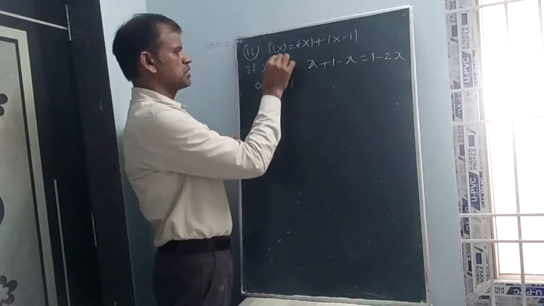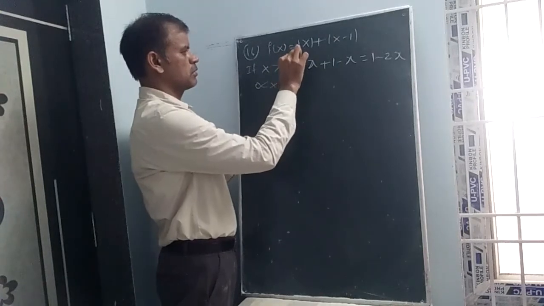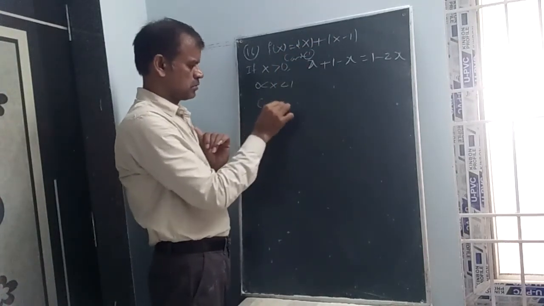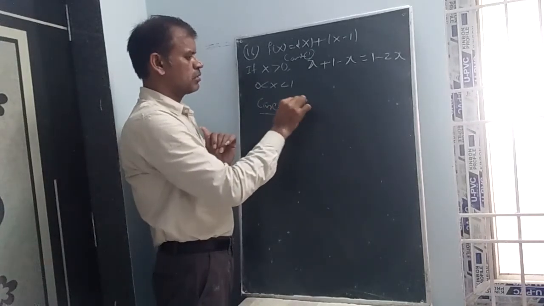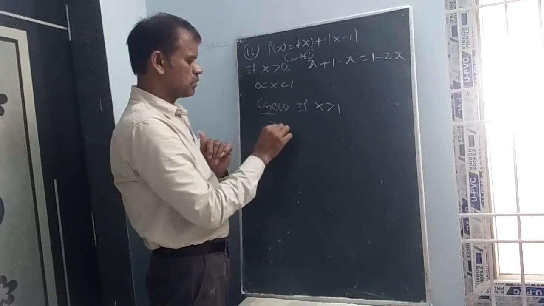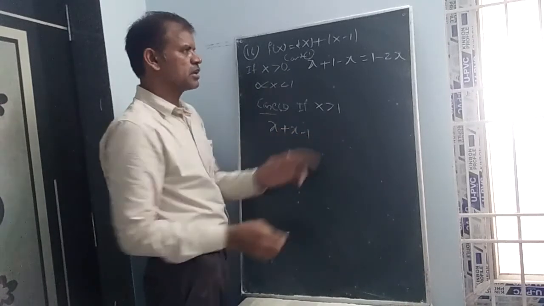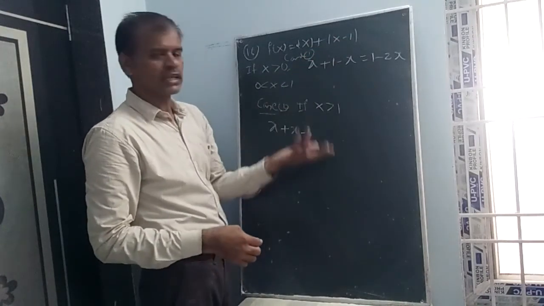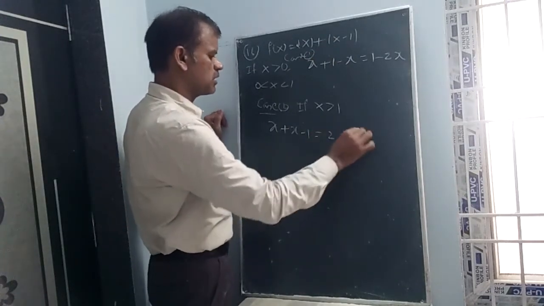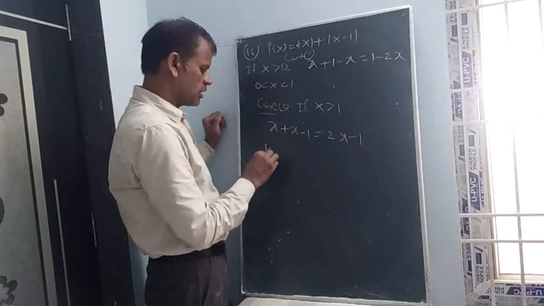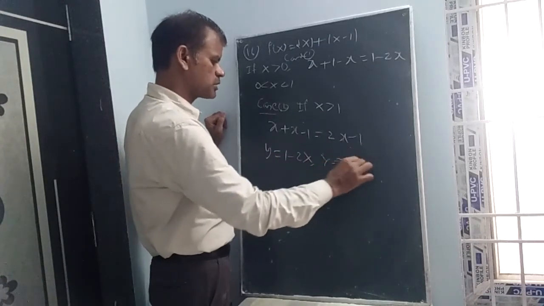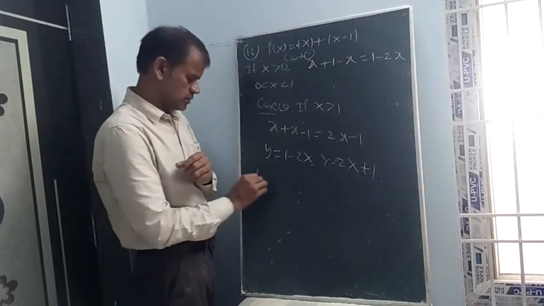Next, case 2. If x greater than 1, of course x greater than 0. So it becomes x plus, take anything, 2 minus 1, greater than 1 value, 2 or 3 or anything you can write. So this is 2x minus 1. Now we can understand y is equal to 1 minus 2x, y is equal to 2x minus 1. Both are straight lines.